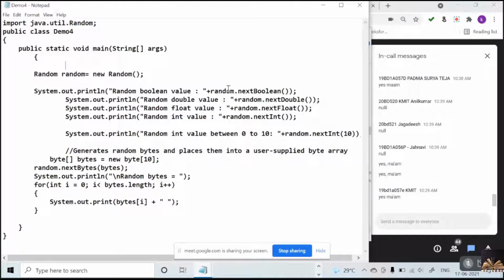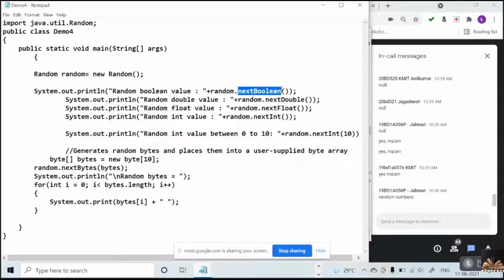The next one is Random. What is Random? Random is used to generate random values. I just showed some of the methods in the PPT. Next Boolean method will return one of the options. What are the options in Boolean? True or false. Randomly it will give true, randomly it will give false.